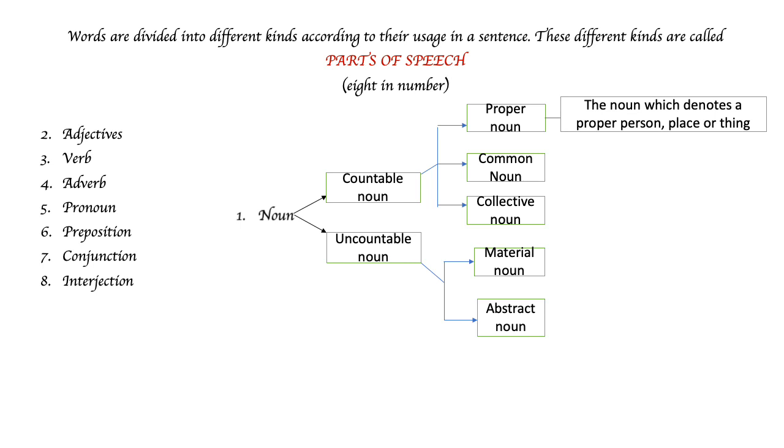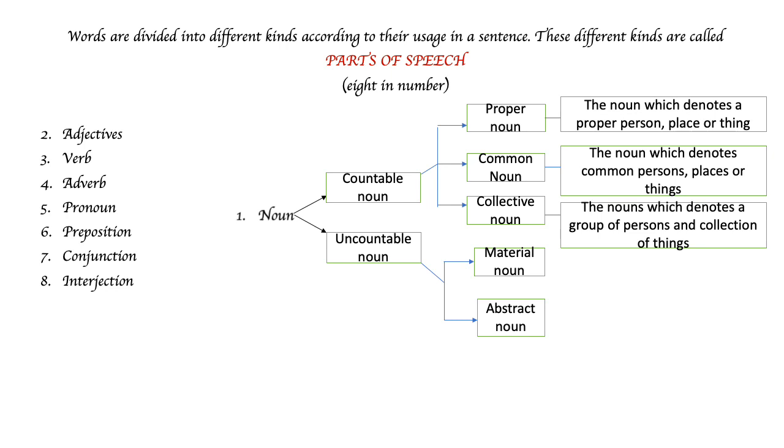Proper noun. Proper noun denotes a proper person, thing, place, etc. For example, Reena, Taj Mahal, Orissa. Common noun denotes a common person, place, or thing, such as boy, tower, table, etc. Collective noun. This indicates a group of persons or other creatures and a collection of things, such as a cluster of stars, a team of players, a herd of cattle, and a chain of events, etc.